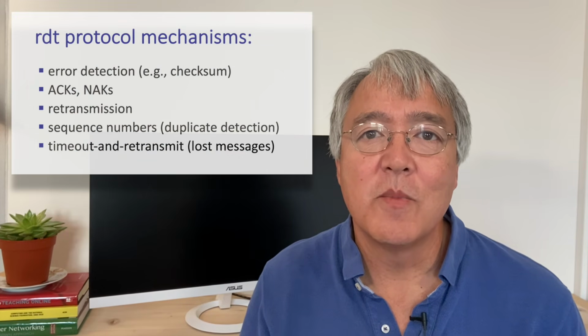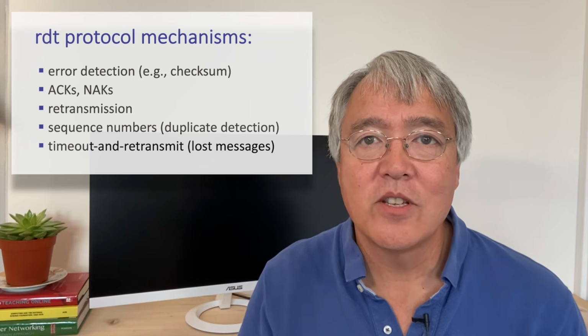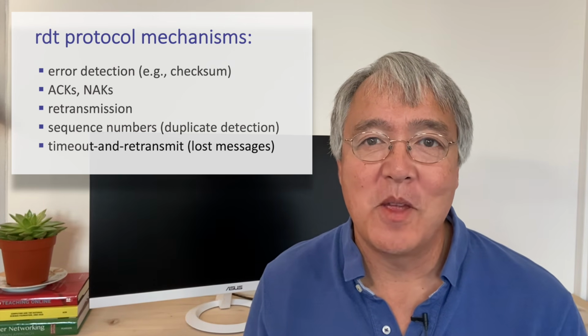So there we have it. We've finally developed a reliable data transfer protocol for a sender and a receiver that want to communicate over a channel that can lose or corrupt messages flowing in either direction. We saw the use of a common set of techniques: acknowledgements, checksums, sequence numbers, timeout and retransmit mechanisms.